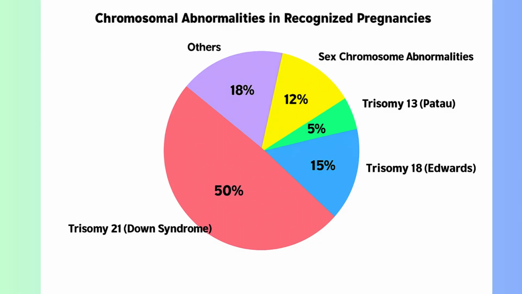Of recognized pregnancies with chromosomal abnormalities, trisomy 21 accounts for approximately half of the cases, trisomy 18 accounts for 15% of the cases, and trisomy 13 for 5%. And the sex chromosomal abnormalities 45,XO, 47,XXX, 47,XXY, and 47,XYY account for approximately 12%.